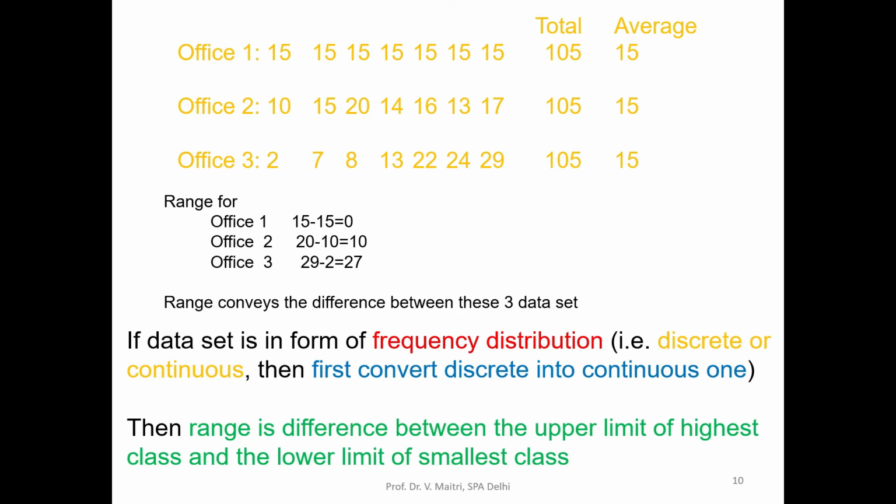Now if the data set is in the form of a frequency distribution, that may be discrete or continuous. In this case, first of all we have to convert the discrete frequency distribution to a continuous frequency distribution. We cannot calculate for discrete; it has to be calculated for a continuous frequency distribution, and we have already done that in our previous discussion, how to convert a discrete frequency distribution into a continuous one. Then the range is the difference between the upper limit of the highest class and the lower limit of the smallest class.